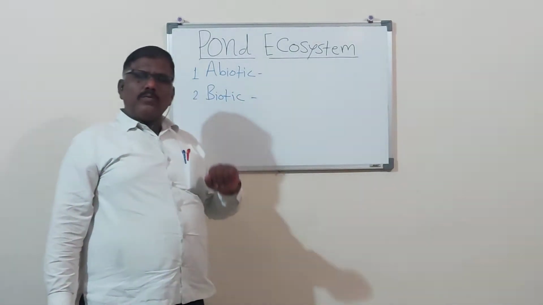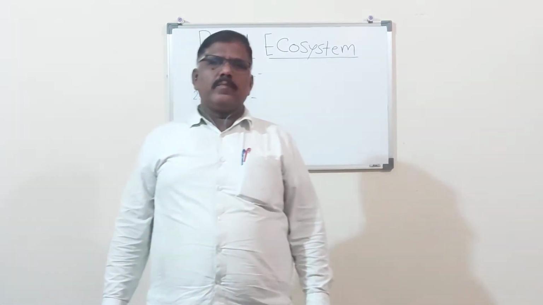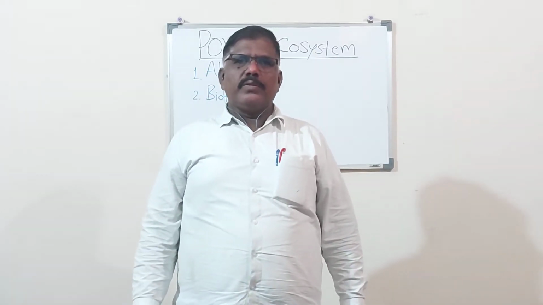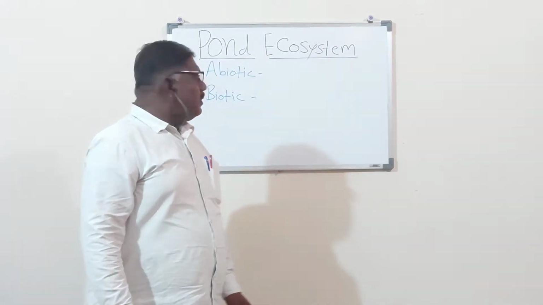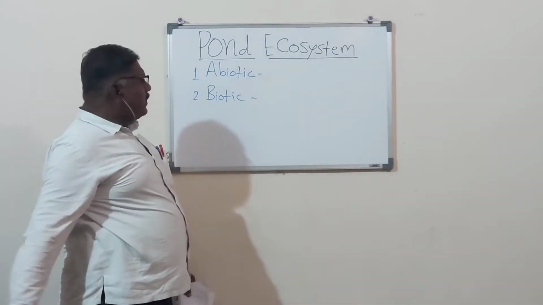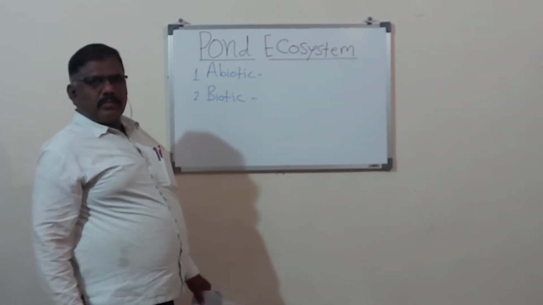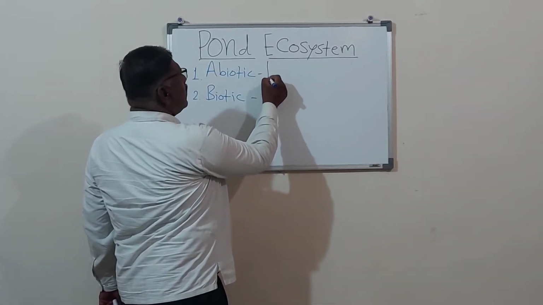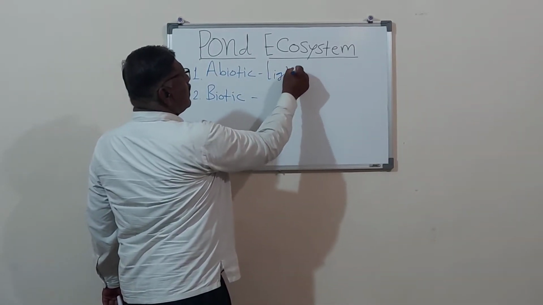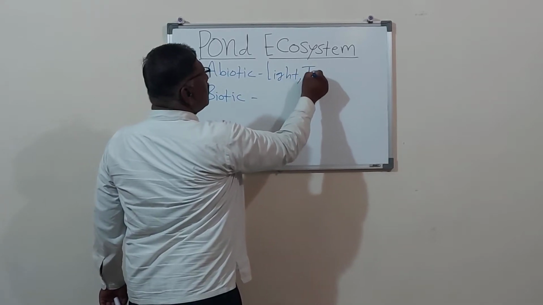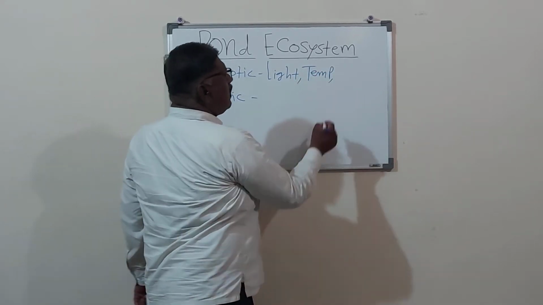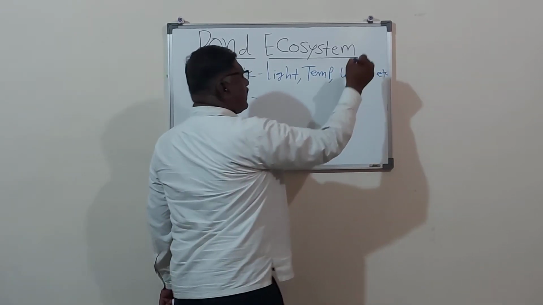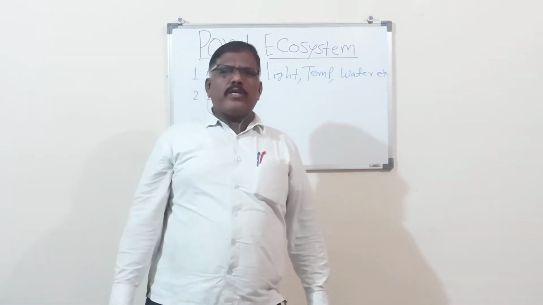When we are studying any ecosystem, we have to remember that there are two basic components of that ecosystem. One component is the abiotic component and the second is the biotic component. You already know that abiotic components mean light, temperature, water, etc. There are a number of abiotic factors.